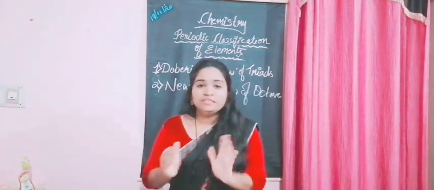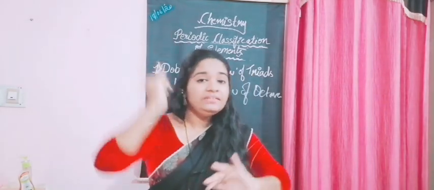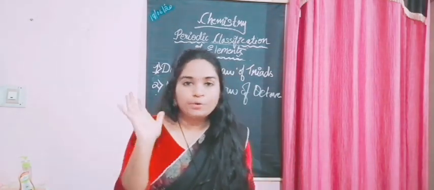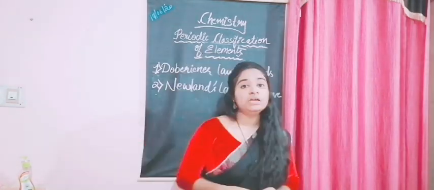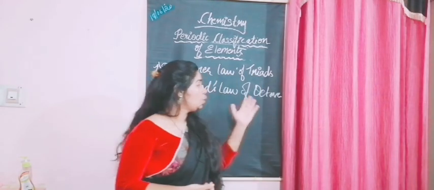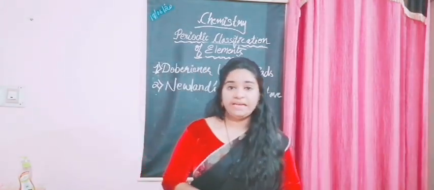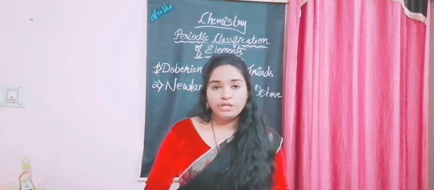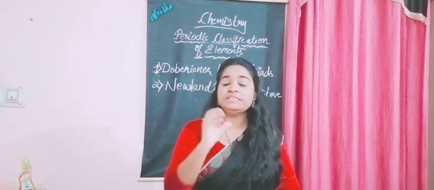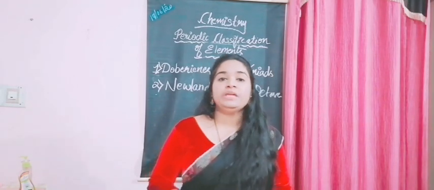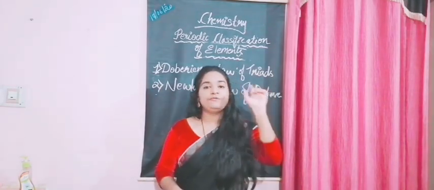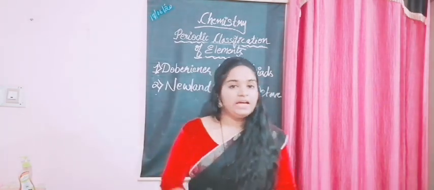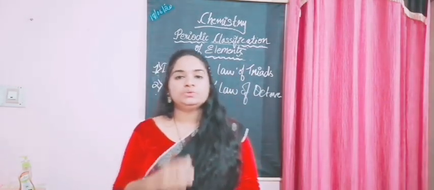So Newlands' Law of Octaves states that when the elements are arranged according to the increasing order of their atomic masses, in a group of 8 elements, the properties of the first element are similar to those of the 8th element. Okay, so this is a statement.